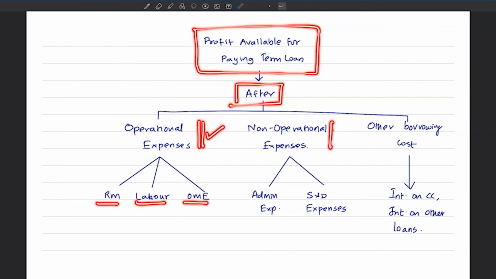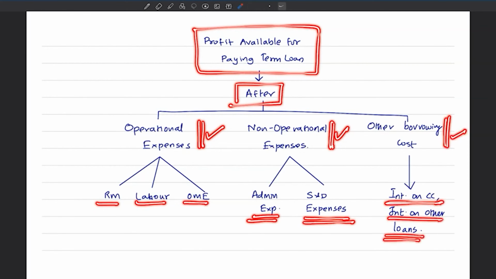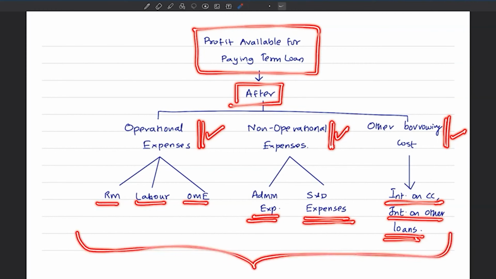It should be a profit available after meeting non-operational expenses like admin expenses, selling and distribution expenses, and it should be a profit after covering other borrowing costs also, like interest on CC, interest on other loans. It means if you look at the numerator of a DSCR, it is profit available for paying term loan, which is paying interest and principal. It means that profit should be available after meeting all the expenses. It means in that place, interest on CC is also considered. Only the profit available after paying interest on CC is considered for measuring the repayment capacity.